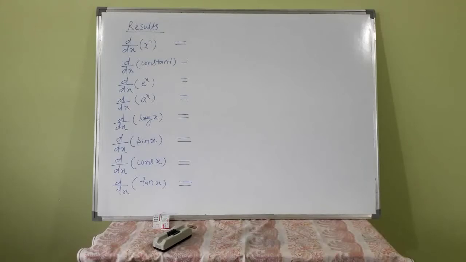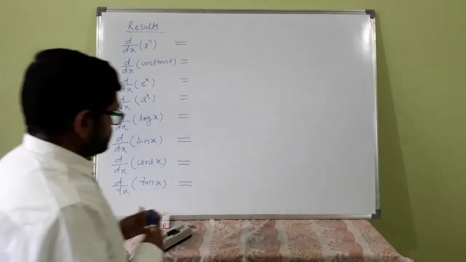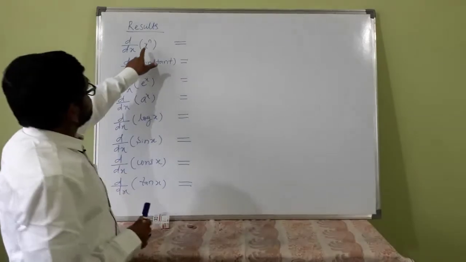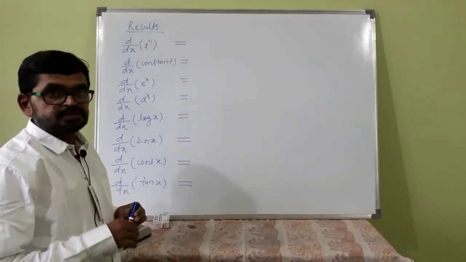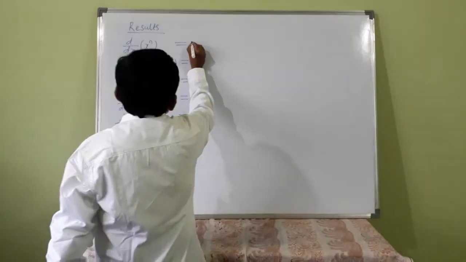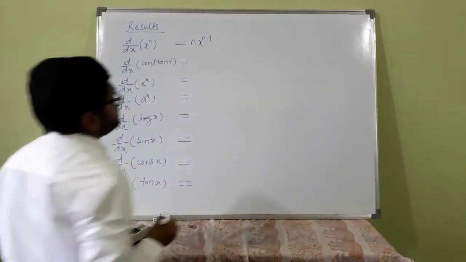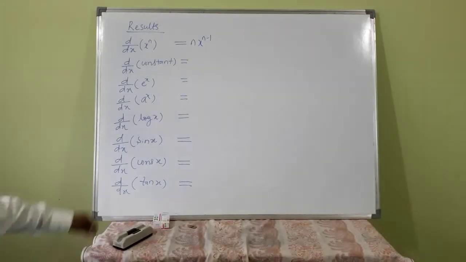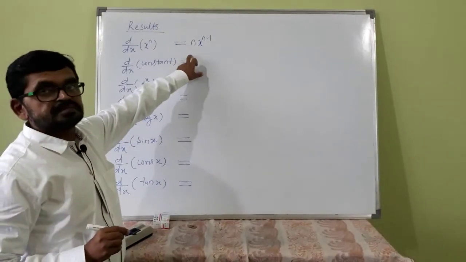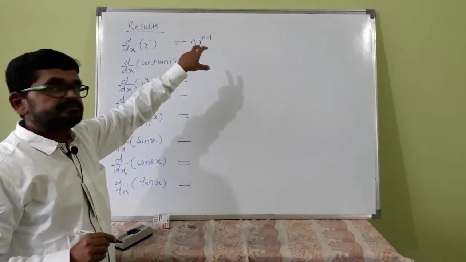Let us consider some results. You can prove many more results by using that first principle. d by dx of x raised to n is given by n into x raised to n minus 1. This is a very basic standard result, and from this we can find the remaining results.